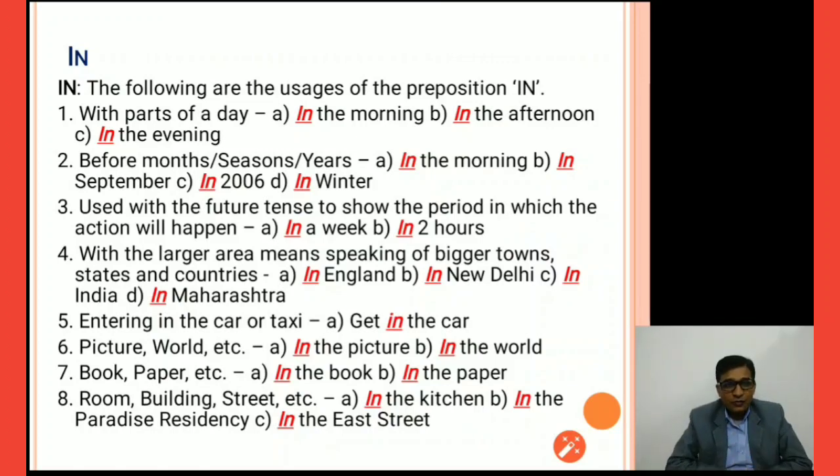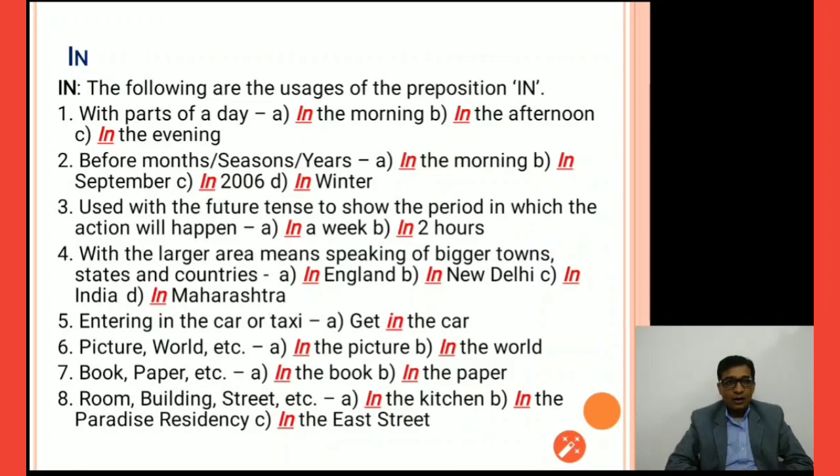Third one, used with the future tense to show the period in which an action will happen: in a week, in 2 hours. Fourth number, with larger areas, speaking of bigger towns, states, and countries: in England, in New Delhi, in India, in Maharashtra. So bigger locations we can talk about by using the preposition in.